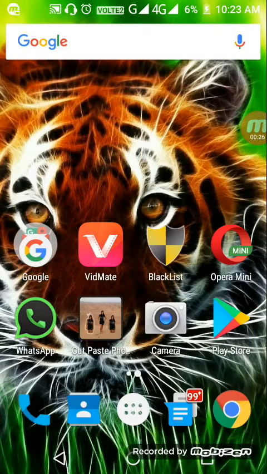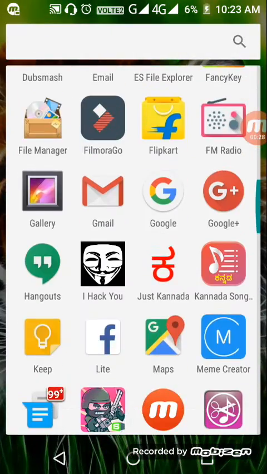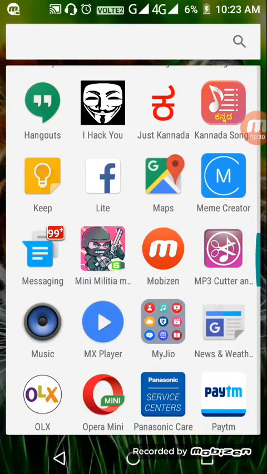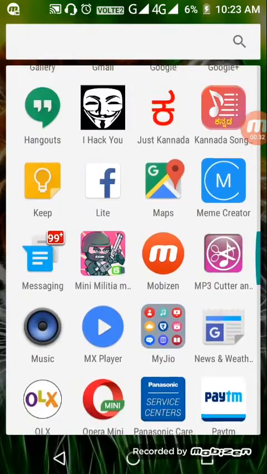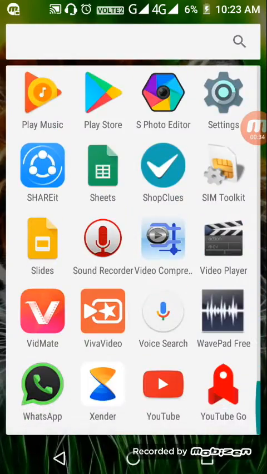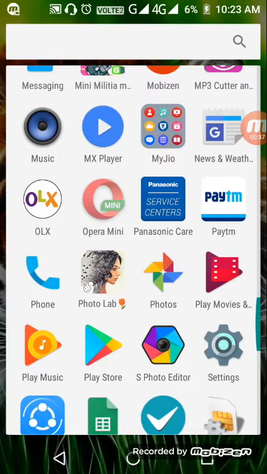Now I will give you the information about how to download and where to download MIUI 8 on any Android device. So first of all, you should open your browser, any browser. I have Opera Mini, so I am opening the Opera Mini browser.